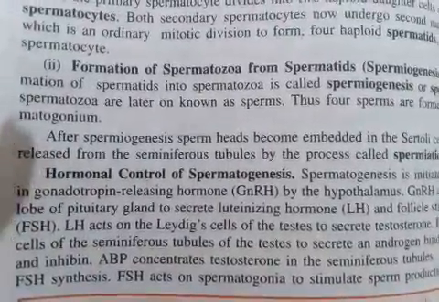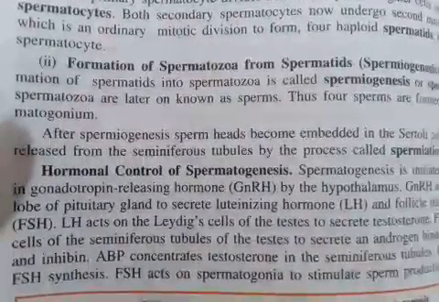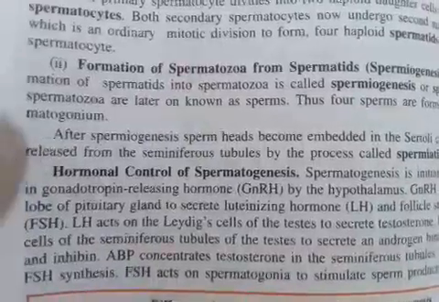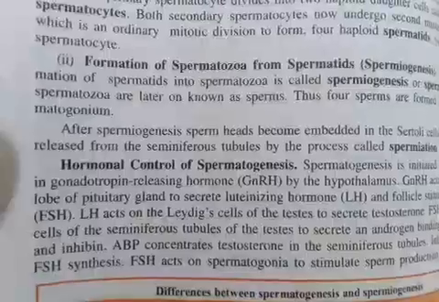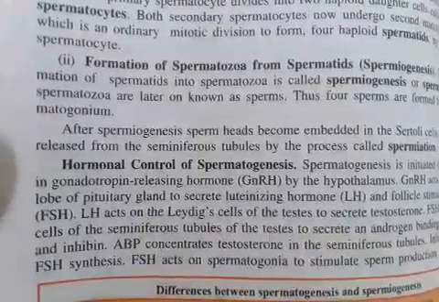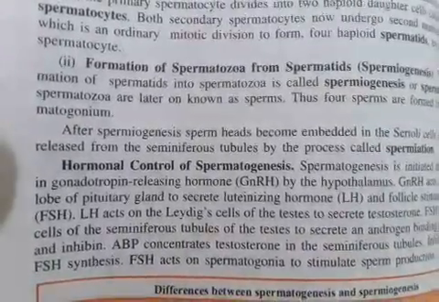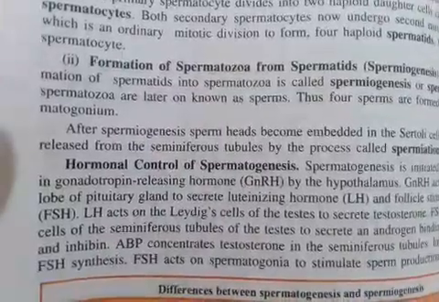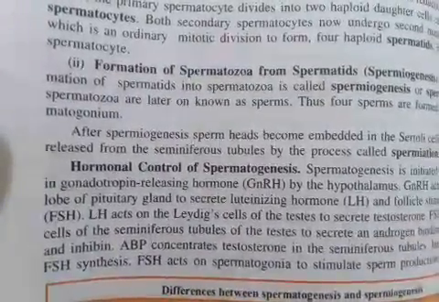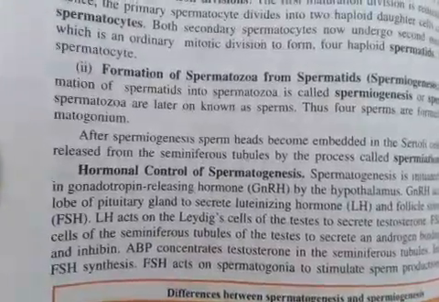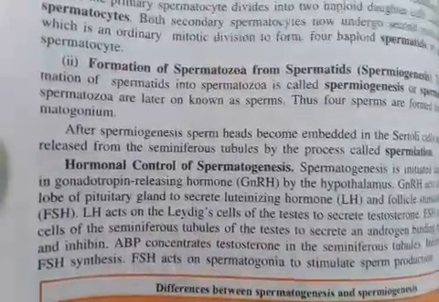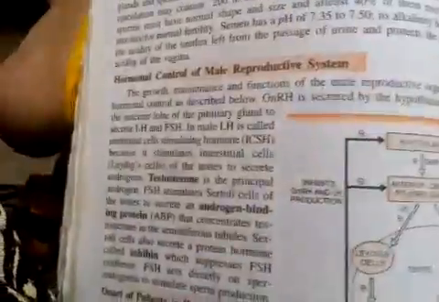Never confuse spermatogenesis with spermiogenesis. Spermatogenesis is the process of formation of sperms, and spermiogenesis is the process of conversion of the spermatids into spermatozoa. And I think from this you should also include the hormonal control that is necessary for spermatogenesis, and the graph of this is shown in this figure.